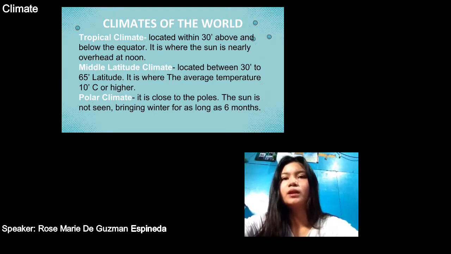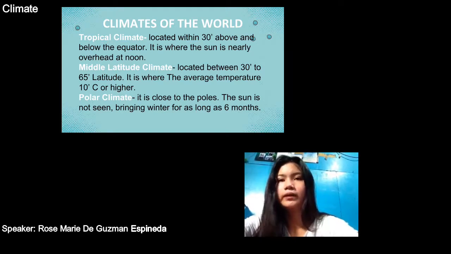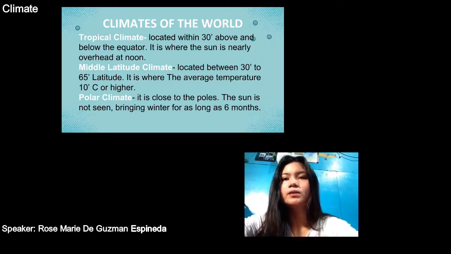Ito yung located sa 30 degrees above and below the equator. Dito din makikita yung sun na nag-overhead at noon. Middle latitude climate naman, located between 30 degrees to 65 degrees latitude. It is where the average temperature is 10 degrees Celsius or higher. Polar climate. It is close to the poles. The sun is not seen, bringing winter for as long as 6 months.